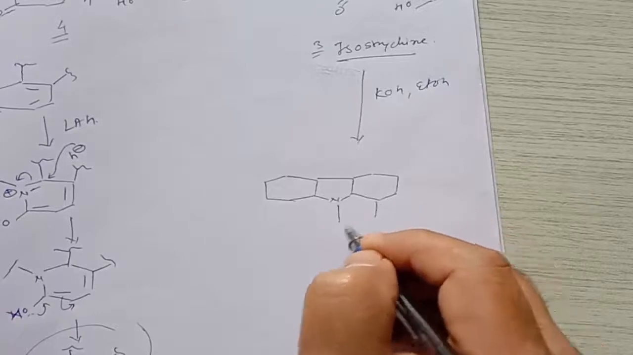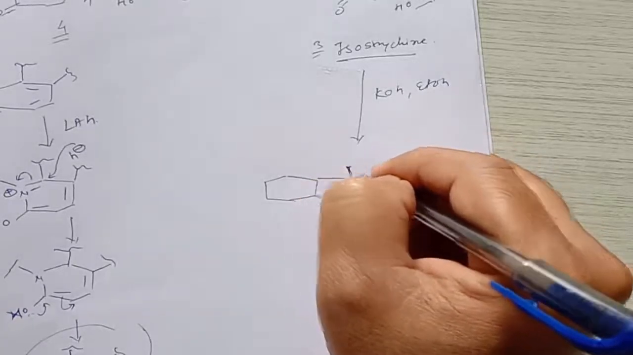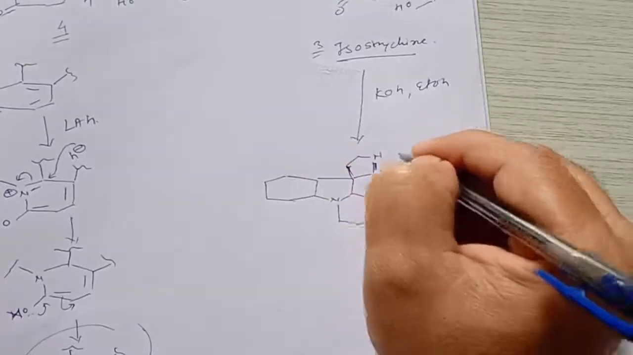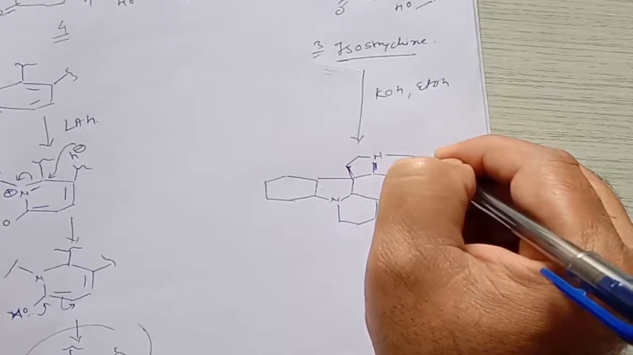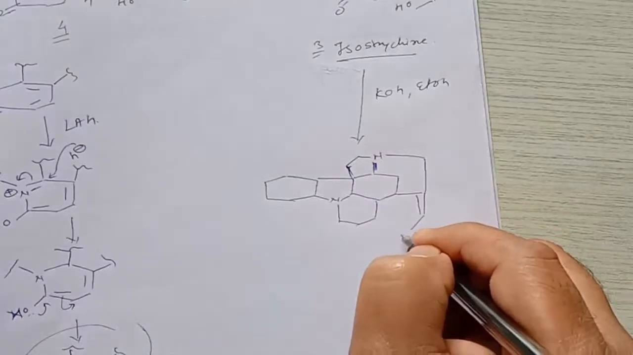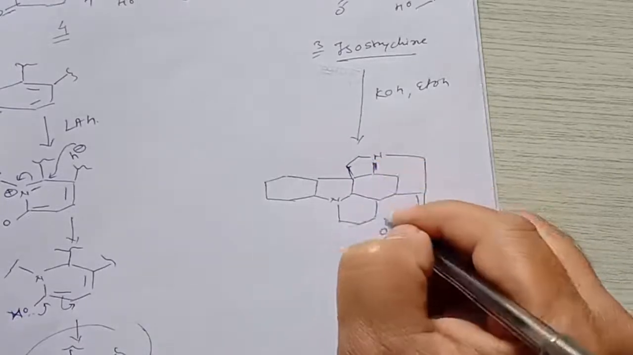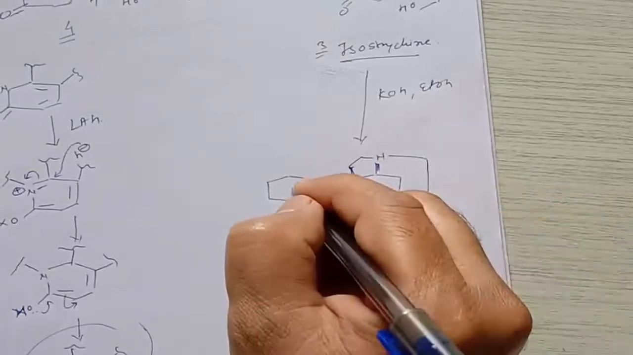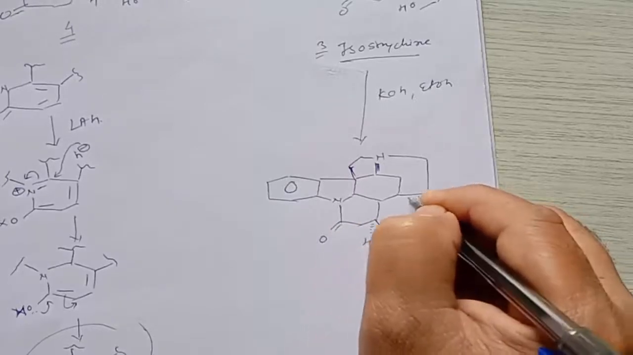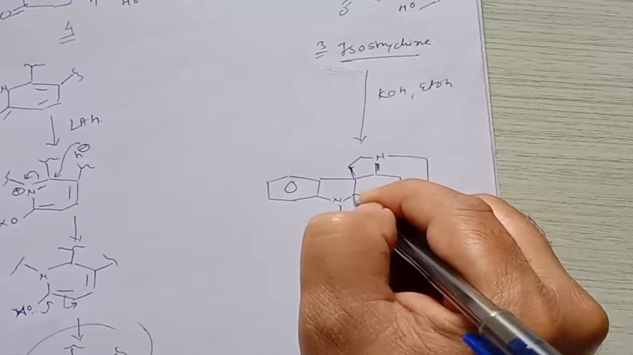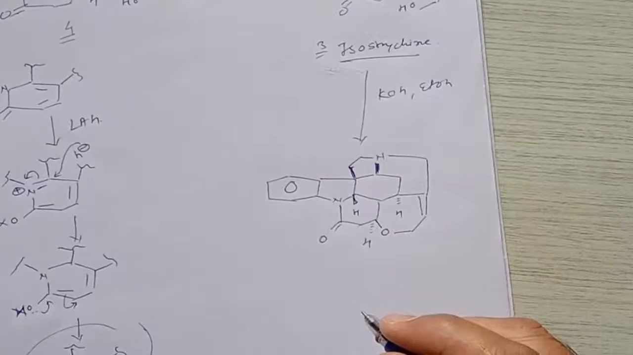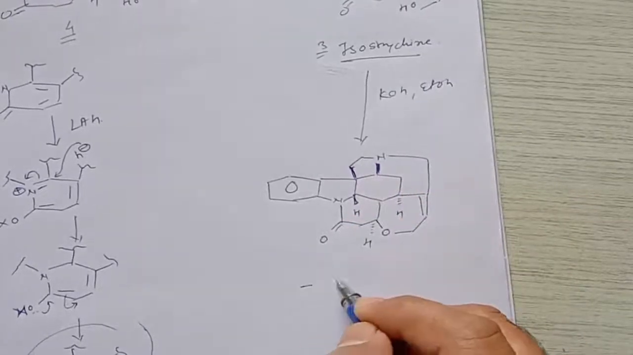It contains 6 rings. Here are 3 5-member rings. Here is a double bond. Here is CH2. Here is oxygen, and so this is a 7-member ring. So this is an aromatic ring. Here are carbon functionalities. Here is hydrogen below the plane. Here is hydrogen below the plane. So this is above the plane, and then this nitrogen and these nitrogens are above the plane. So this is the structure of strychnine.